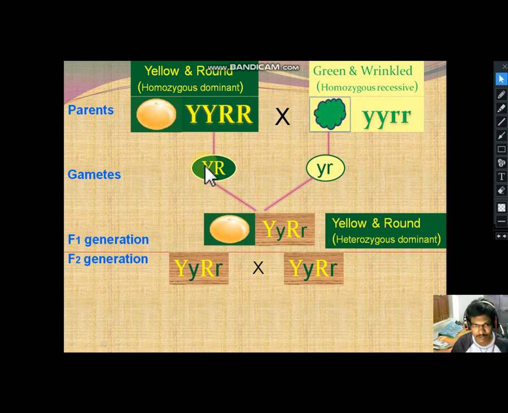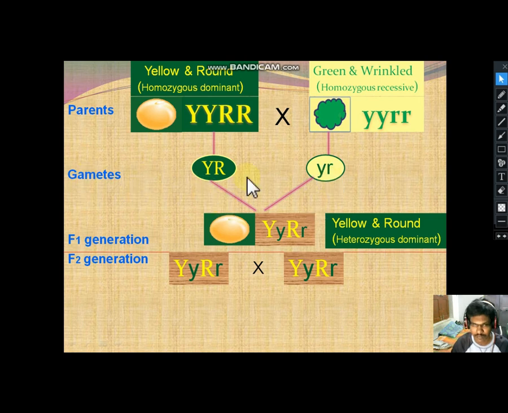So one copy is here, capital Y, and capital R, only a single copy. But the capital Y does not influence the capital R. So independently they express their characters. That's why the law is called the law of independent assortment. Here also small y, small r.